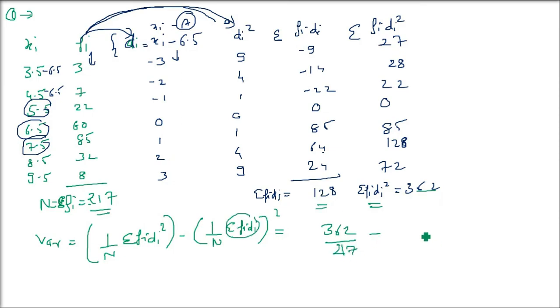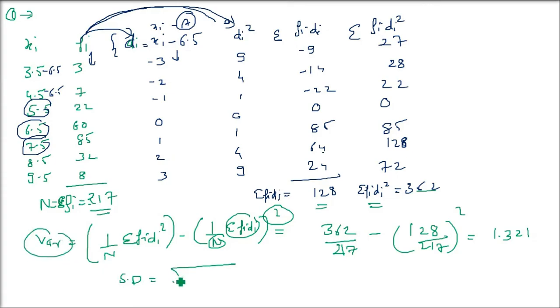So this is sigma fi di whole square, divided by capital N, which was 217, remember? Now you have to square it. So you get 1.321. Okay, now this is the variance. Standard deviation will be what? Under root of this variance. So under root of 1.321, you get 1.14 something.